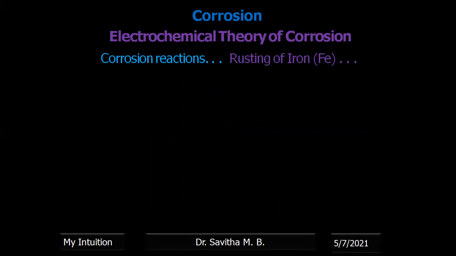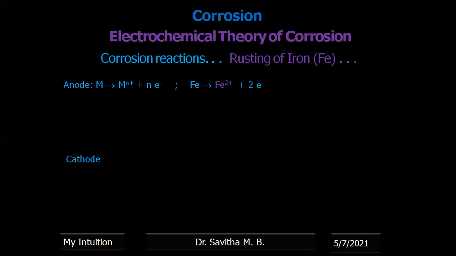Right, now let us write the reactions of corrosion. Let us take a simple metal M. For some reason, on the metal surface there is an anodic region and a cathodic region. Once a cell is formed, the anodic metal undergoes oxidation. It gets converted into metal ions and electrons, right? Now, where do these metal ions go? Metal ions will be released to the environment. What happens to the electrons? Electrons go to the cathodic region through the metal surface, right?